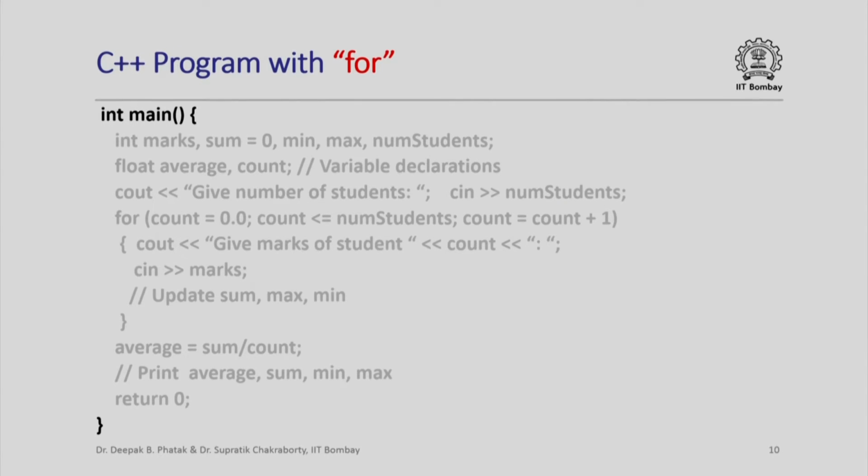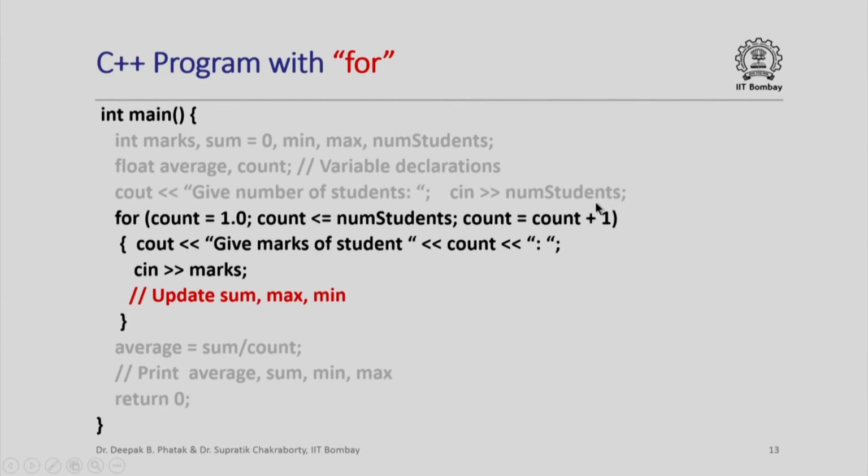We have the main function, and then we have our usual variable declarations, which we have already seen in a previous lecture. We ask for the number of students and input it, and now we have our for loop, where we are initializing the value of count, checking the loop condition whether count is less than or equal to the number of students, and writing that count must be incremented by 1.